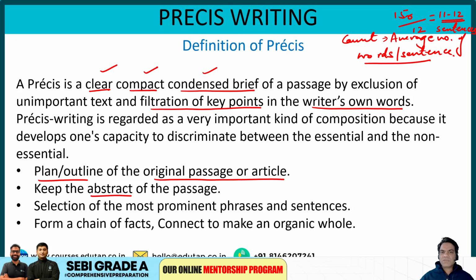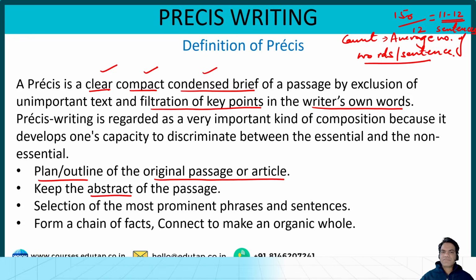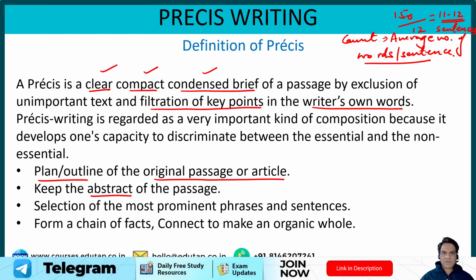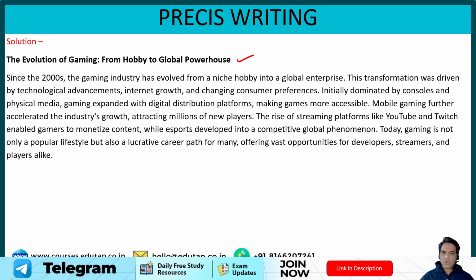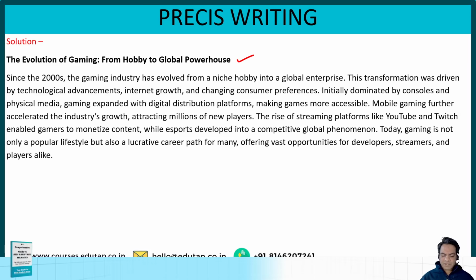So you have to keep only the abstract of the passage. Guys, there was so much data. Remember, there were so many figures in the passage: 1.5 billion dollars, $10 billion industry. But in the Prezi, there was no data mentioned. Look at this, guys. There was no data. There is no data mentioned in the Prezi. This is what you need to remember, that the Prezi only keeps the abstract of the passage.